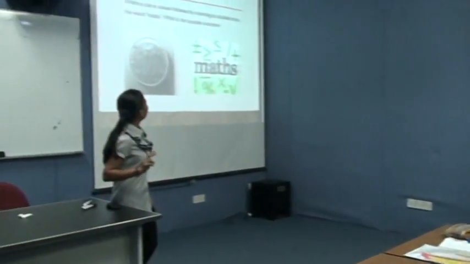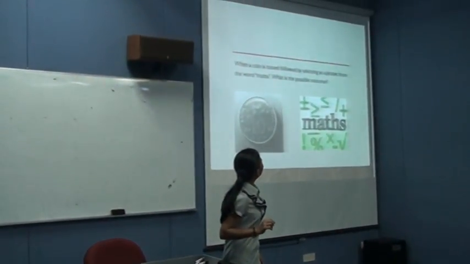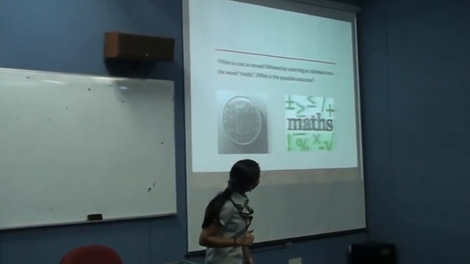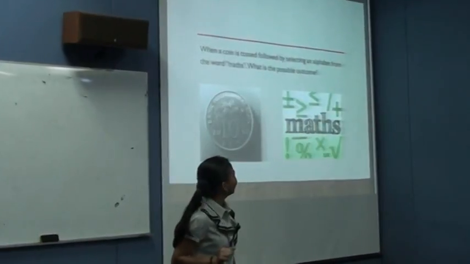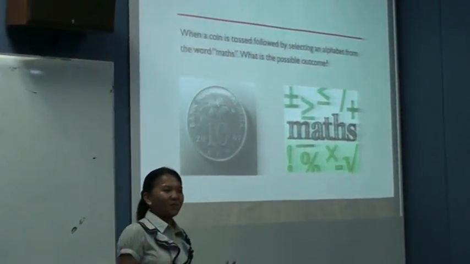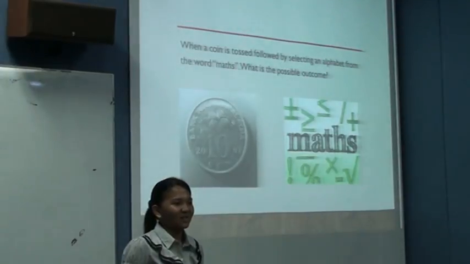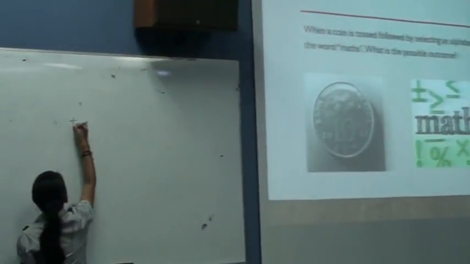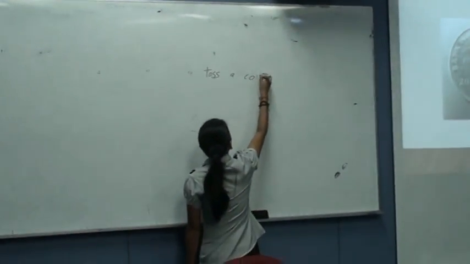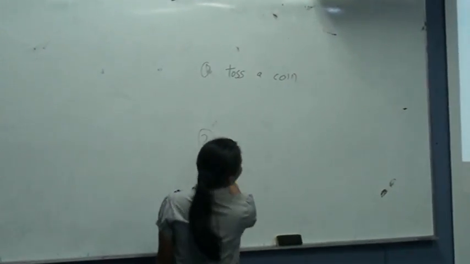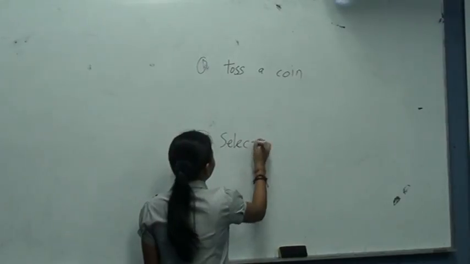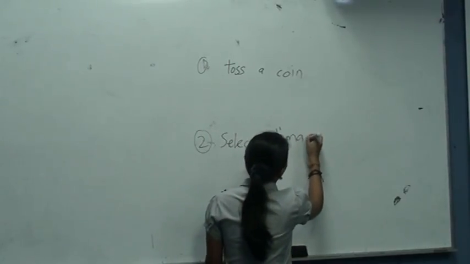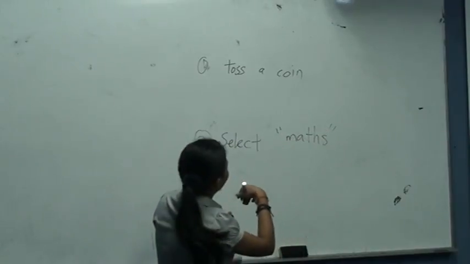Correct. Now let us look at a more complicated example, which combines two experiments. A coin is tossed, followed by selecting an alphabet from the word MATHS. What is the possible outcome? What are the experiments we have in this example? Toss a coin, and select an alphabet from the word MATHS.